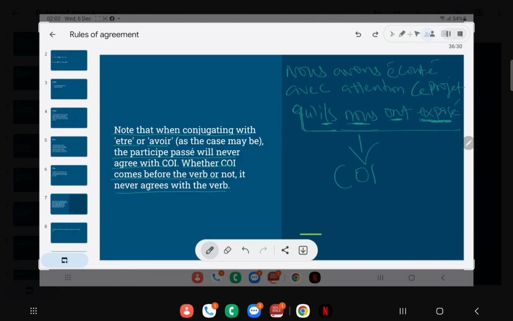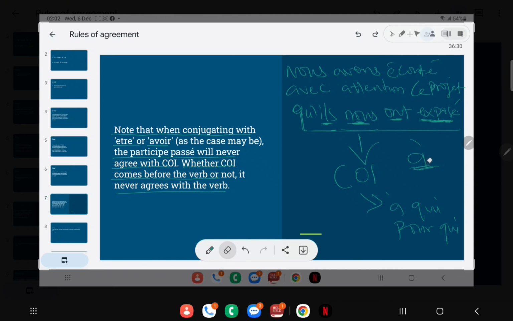How? Because look at the verb exposer. Who did they expose it to? Exposer à qui? Ils ont exposé à nous. Although we didn't see the preposition here, we must be able to decipher it.